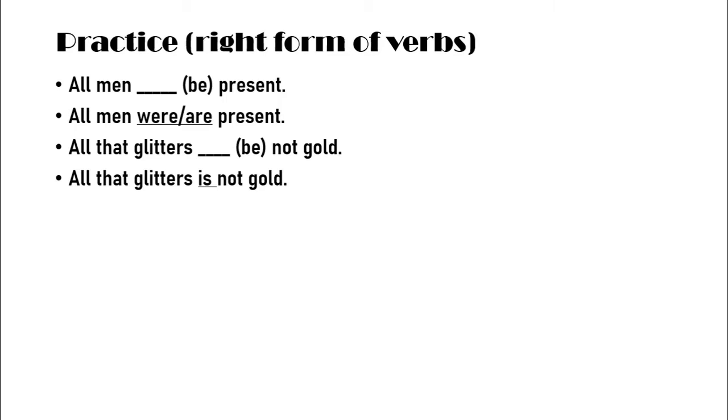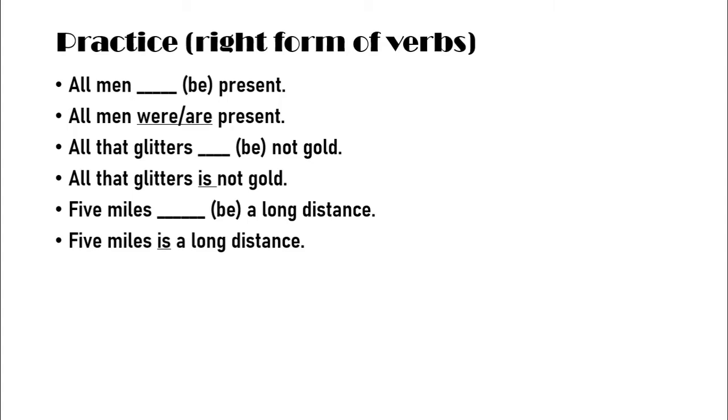Very easy. The next one: 5 miles dash be a long distance. To mean quantity, length or distance, it's fine to use a singular verb, and we are always instructed to do that. So the answer will be: 5 miles is a long distance.